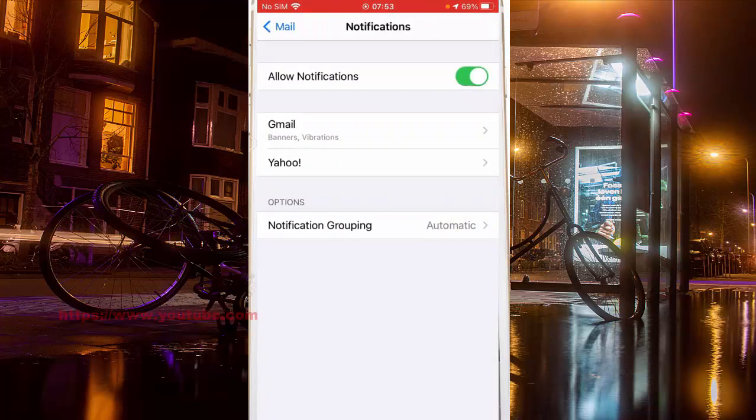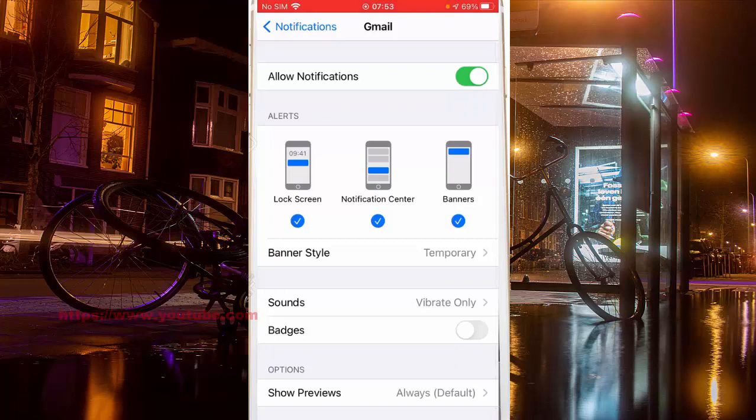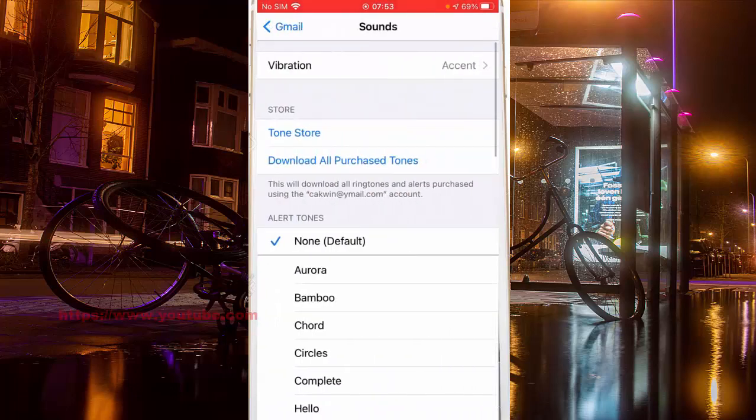If you have multiple accounts in your mail app, tap the account you would like to change the notification sound for. As an example, we will change the notification sound of the Gmail account. Tap Gmail. Tap Sound. And then under the Alert Tone section, select the sound you would like to use.